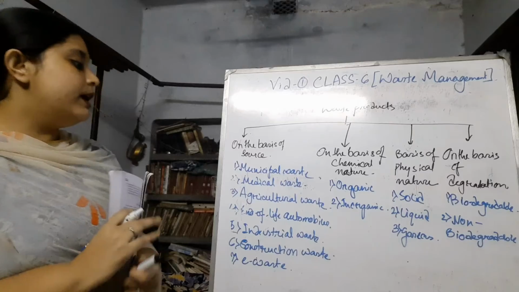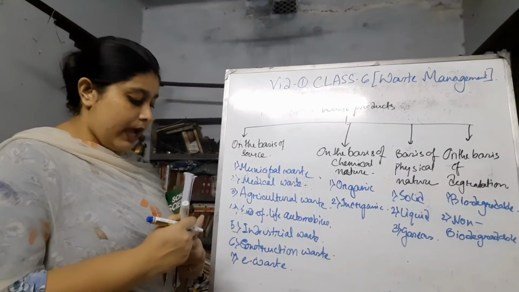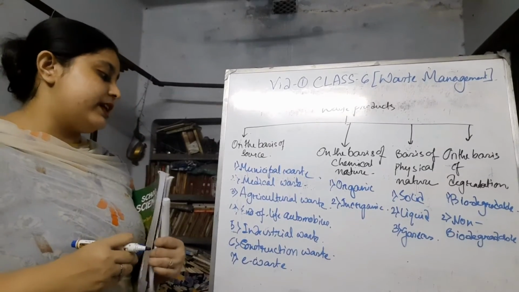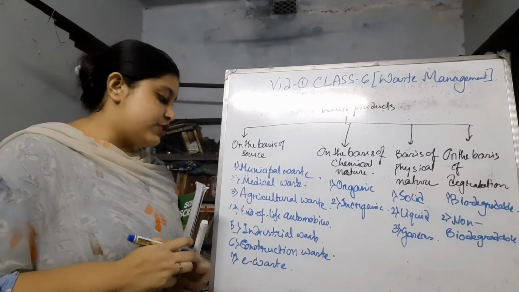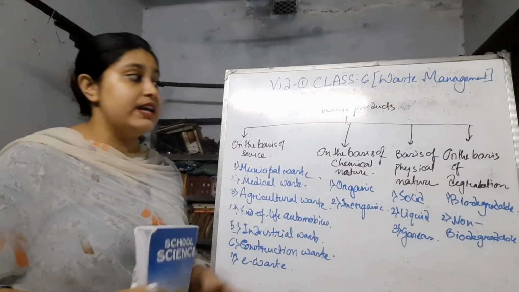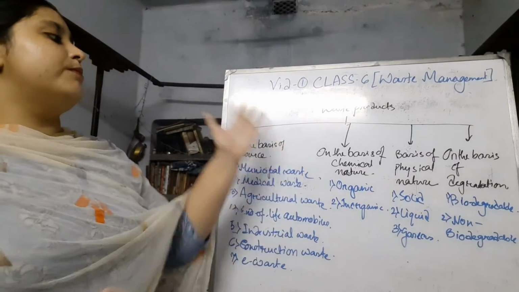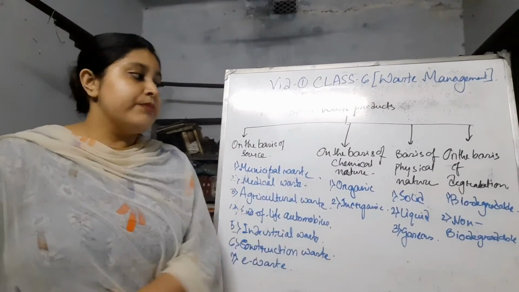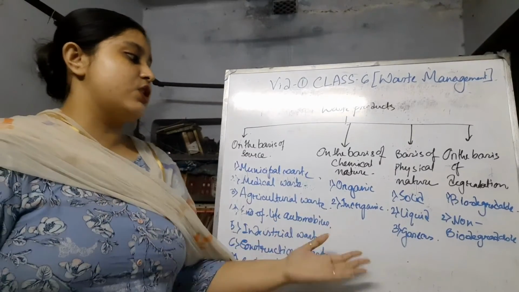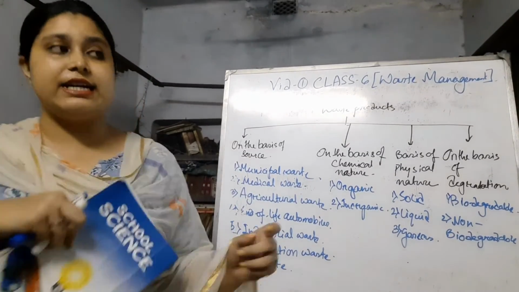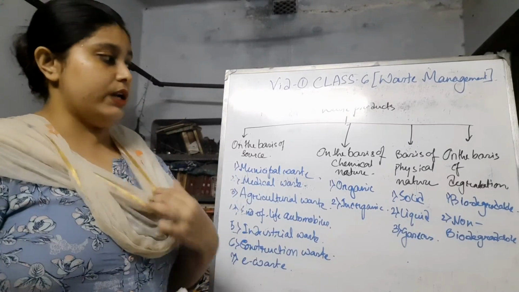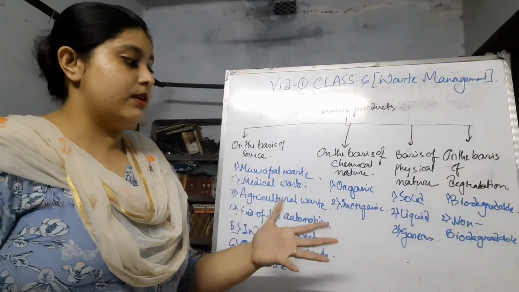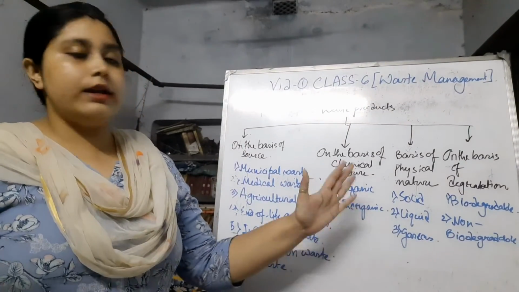Okay, so here you can see most of the types of the waste products are coming from sources like municipal, medical, agricultural, end of life automobiles, industrial waste, construction and demolition waste, and e-waste. And these are broadly classified into organic and inorganic, and these types also fall into this. The next is on the basis of physical nature: solid, liquid, and gaseous waste. You can easily understand that those wastes that are solid are called solid waste, those that are liquid are called liquid waste, and those in the form of gas are called gaseous waste.